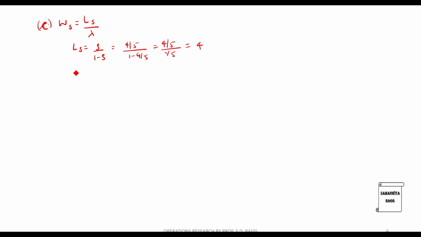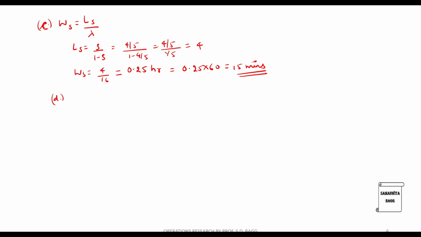Now once I know the value of LS, I can calculate WS, that is 4 divided by 16. So this will be 0.25 hour. If you convert this into minutes, in 1 hour there are 60 minutes, so this will be 15 minutes.